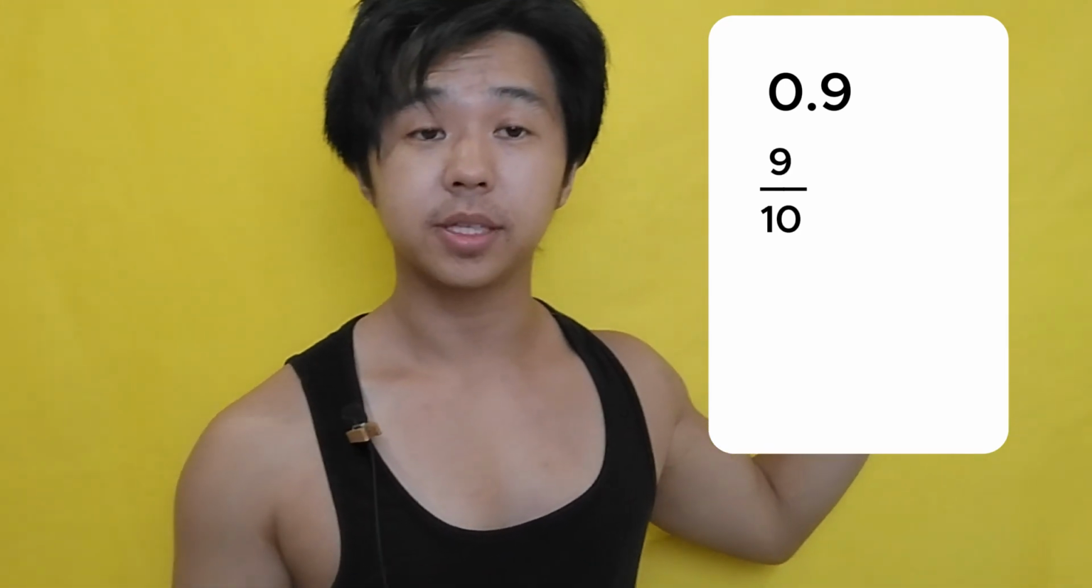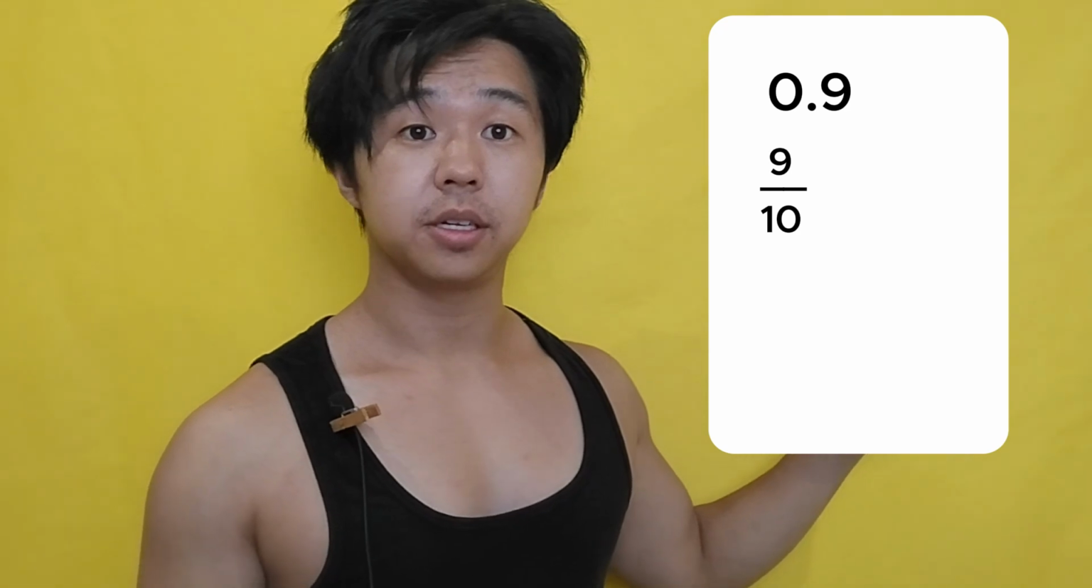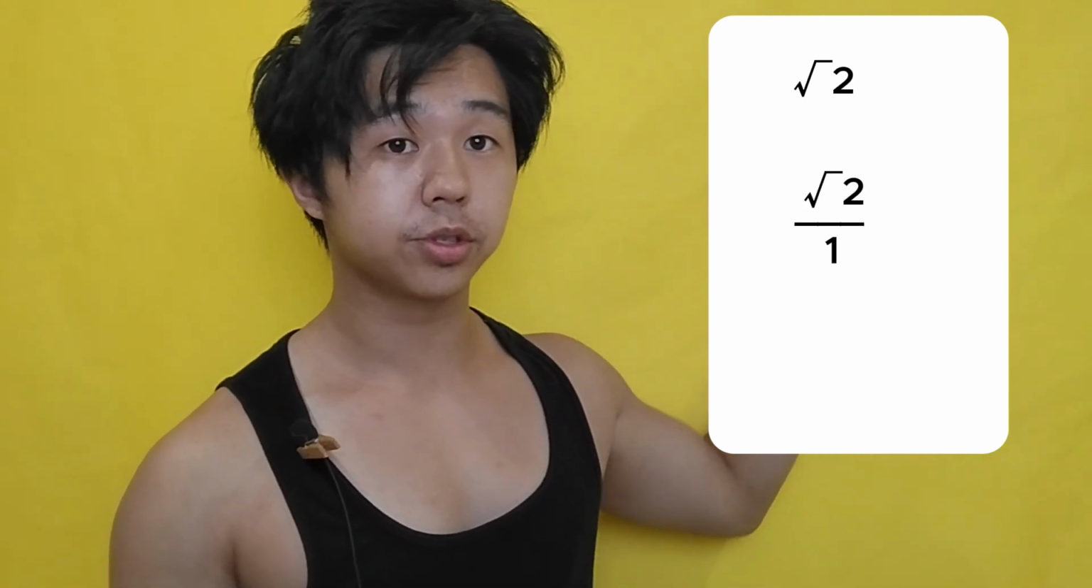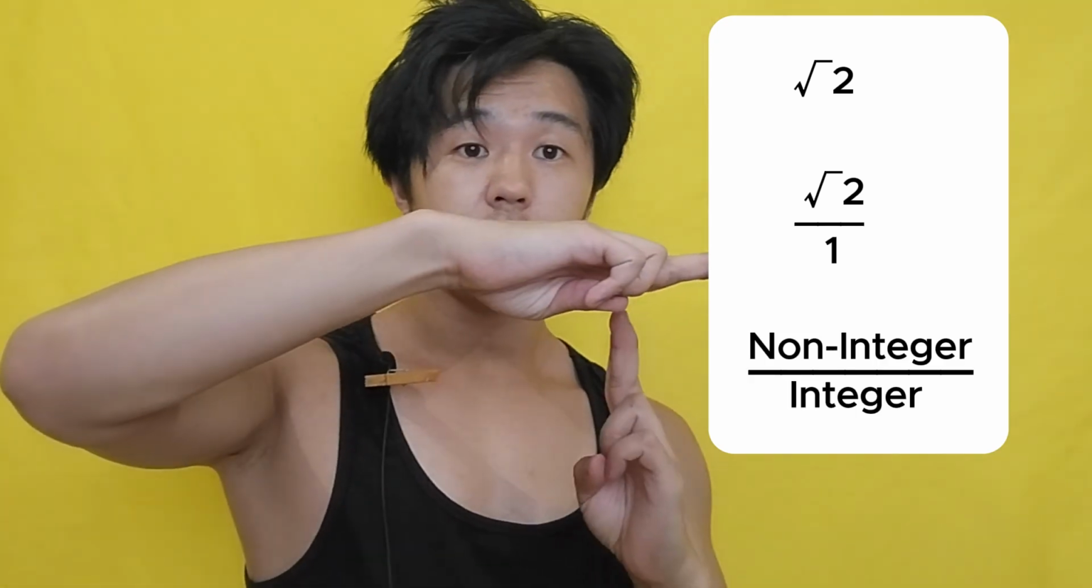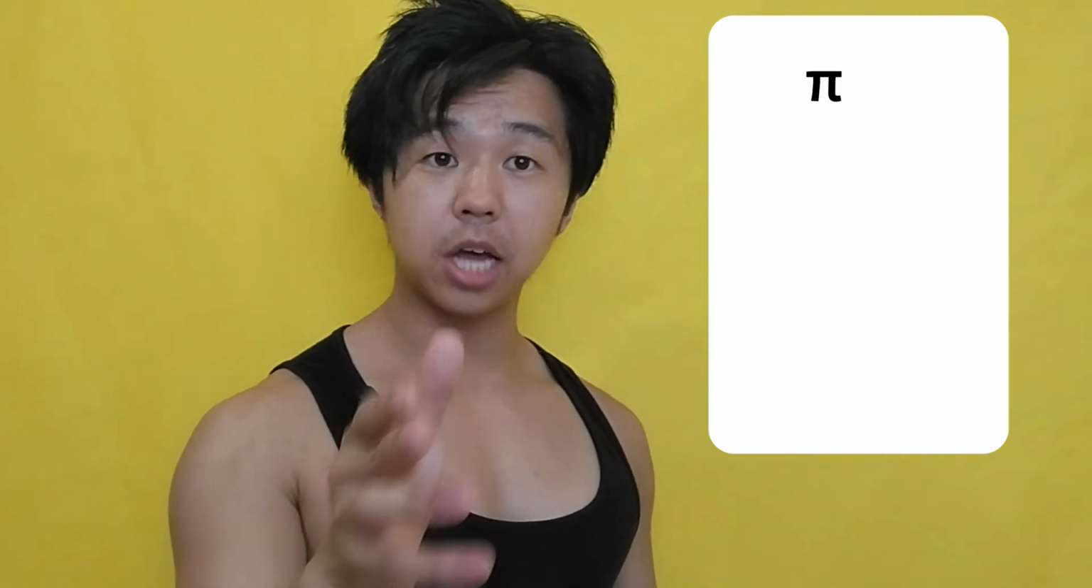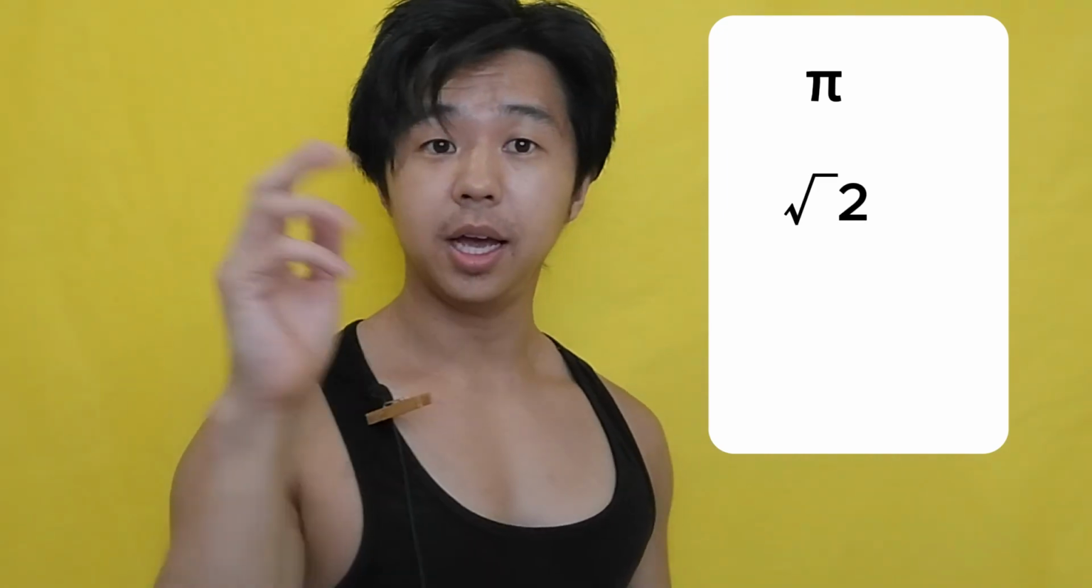0.9. Write it in its fraction form. That'll be 9 over 10. Integer over integer, rational. The square root of 2, that is not a perfect square. So then we'll have square root of 2 over 1 in its fraction form. That is a non-integer over an integer, irrational. Pi is a naturally occurring irrational number. Okay, so the square root of 2 and pi, those are your two. If you see that, that's an automatic irrational number.